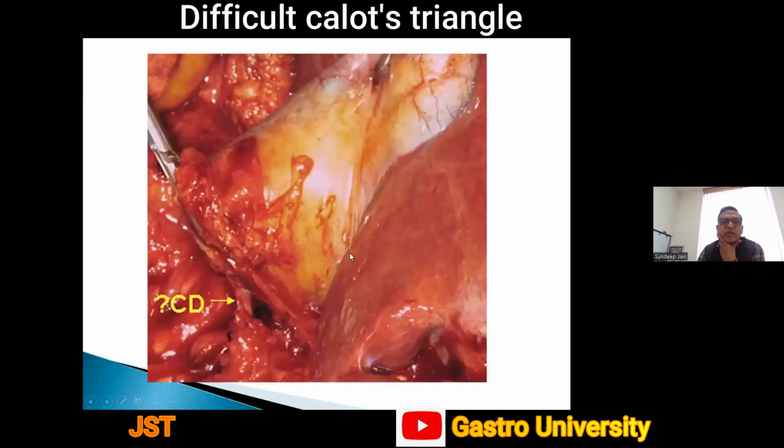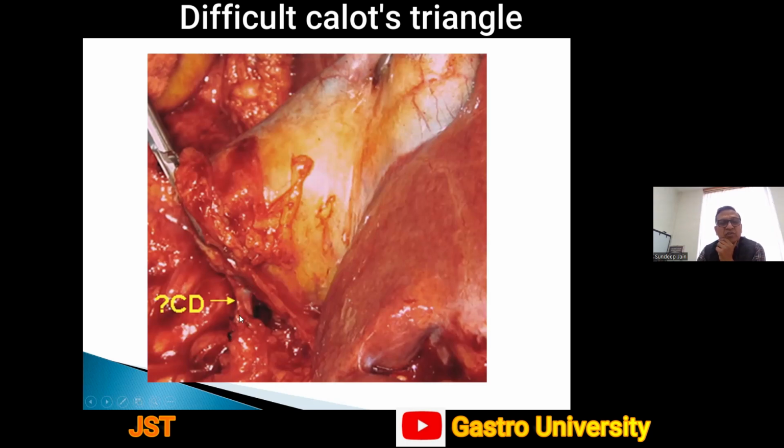So this is a picture where you can see, because of the severe form of acute inflammation, this duct, which the surgeon thought is the cystic duct, is actually the common bile duct, and it is going like this. This problem occurs when we do the cholecystectomy by the infundibular approach rather than by displaying the critical view of safety.